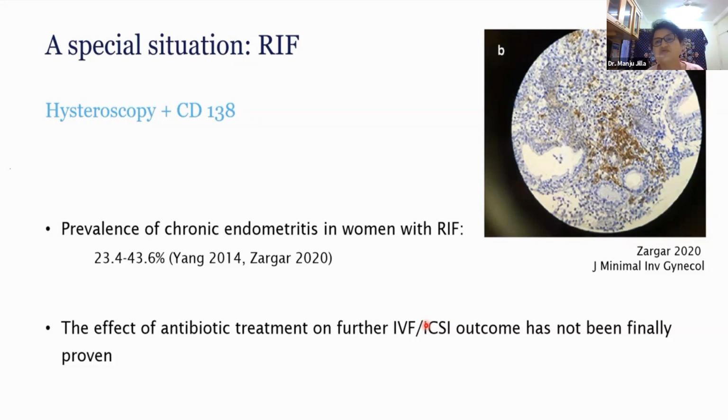But if such a patient comes with an implantation failure, then we would definitely like to do a hysteroscopy, because there are so many things which we may fail to see on ultrasound, like small micro polyps, small bands of adhesions, and the strawberry sign, which is a hypervascular area in the endometrium showing endometritis. Whenever we see endometritis, we must take a biopsy and send it for an immunostain for CD138. These are plasma cells. They are never seen in the normal endometrium. They are only seen when the endometrium is infected by pathogens.